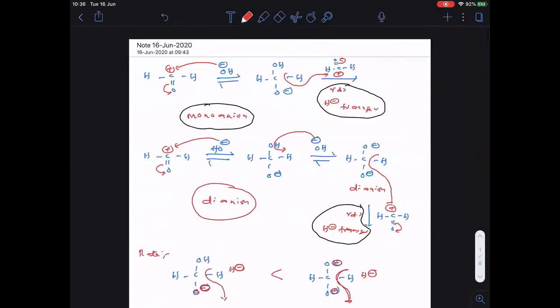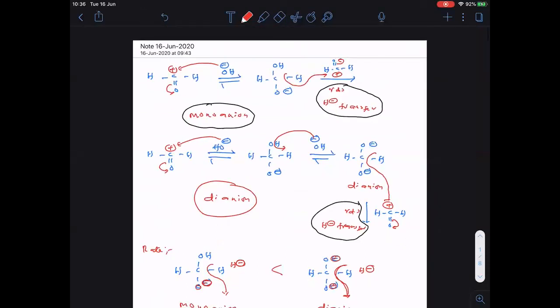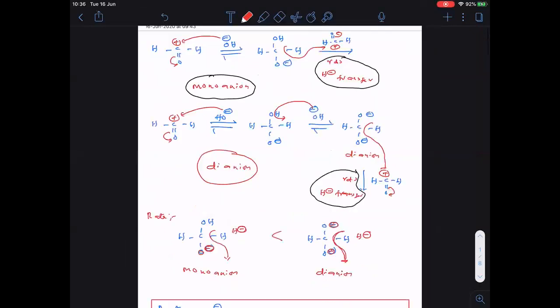And here I had shown you how to compare the rate of hydride transfer in dianion mechanism and monoanion mechanism.